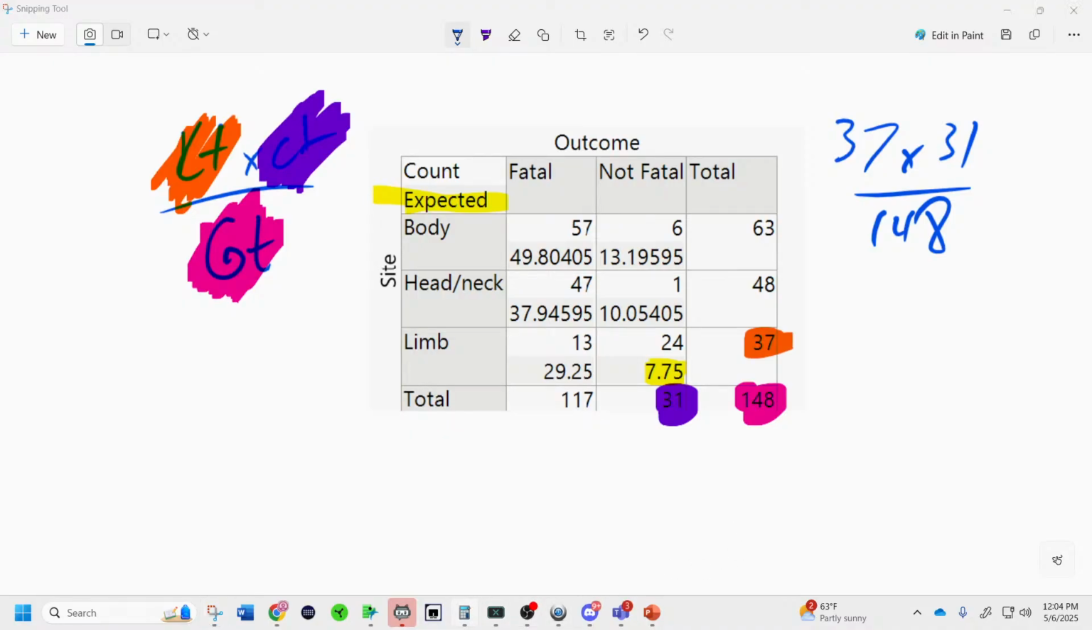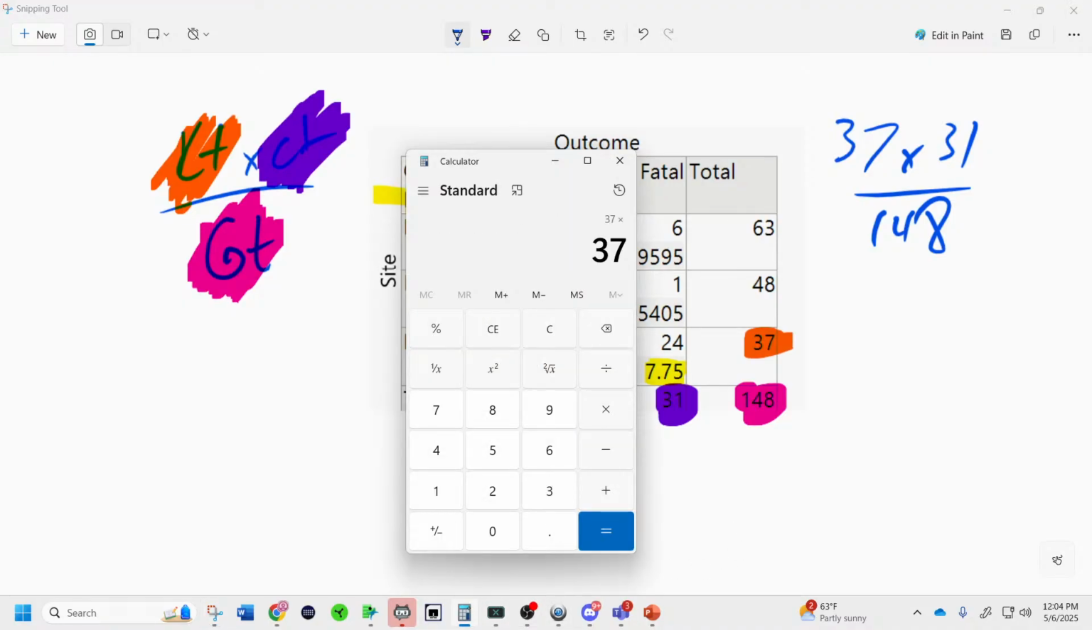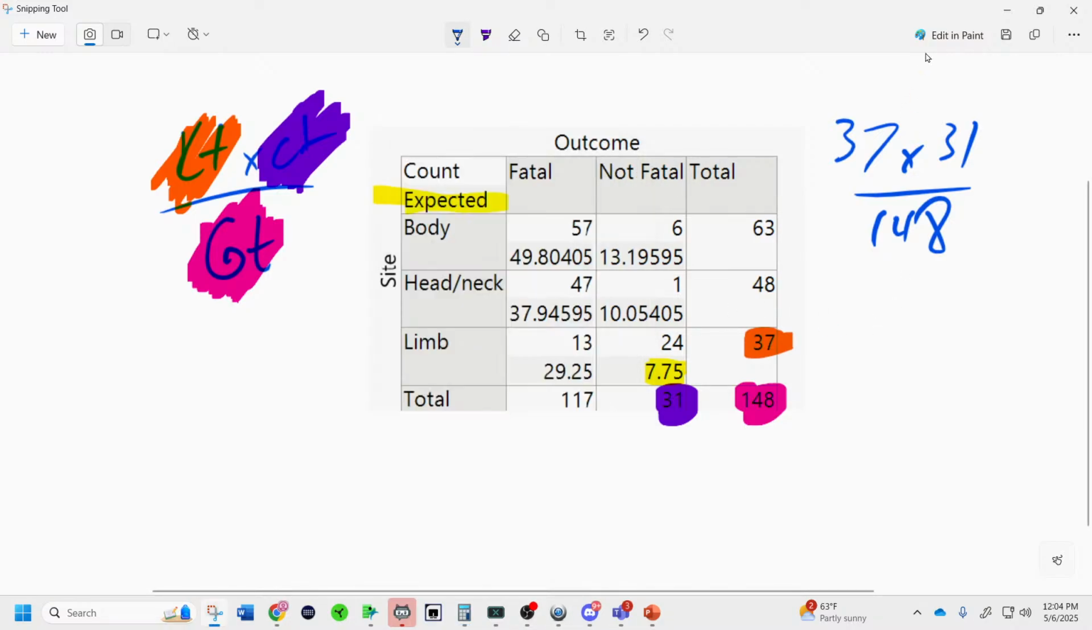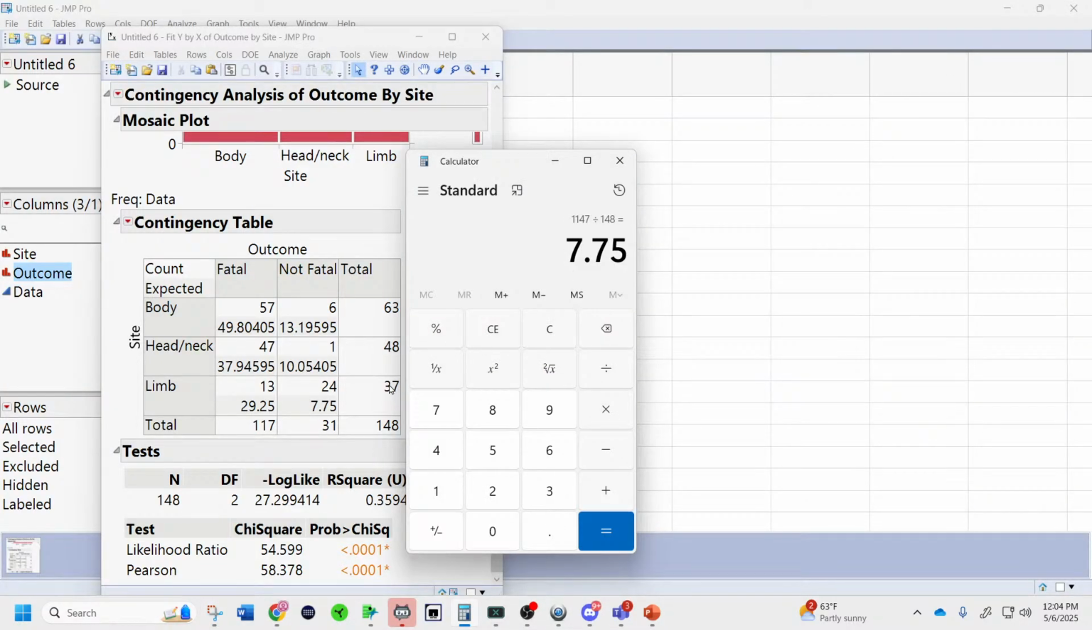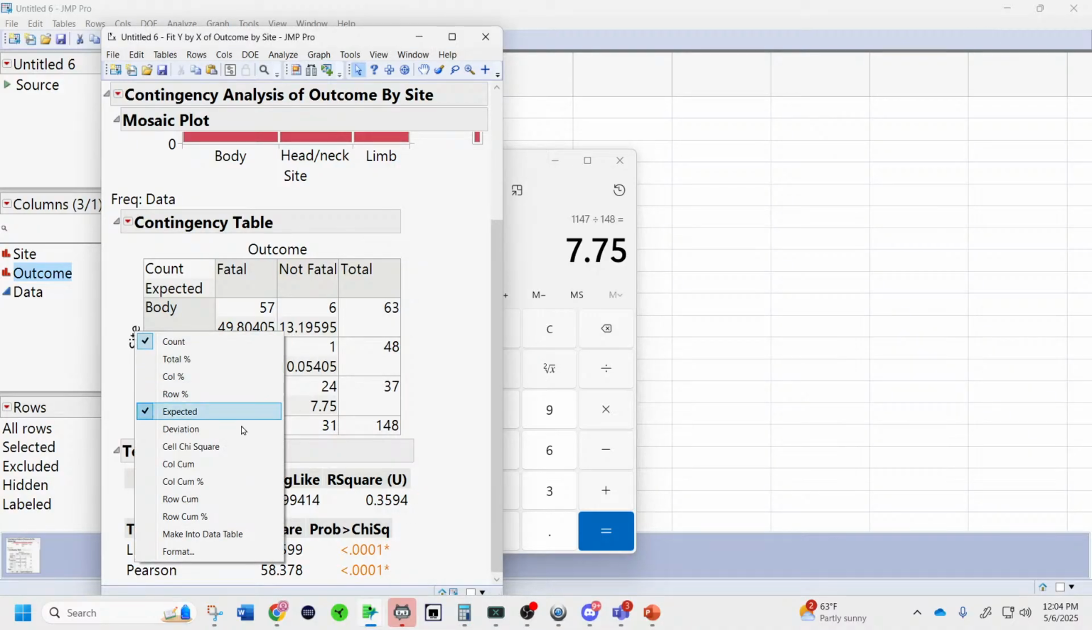And you simply just solve out the math right here. 37 times 31 divided by 148. There it is right here. There's the math. That's the expected count. Row total times column total over grand total. Make sure to know that math. You do get the formula sheet.